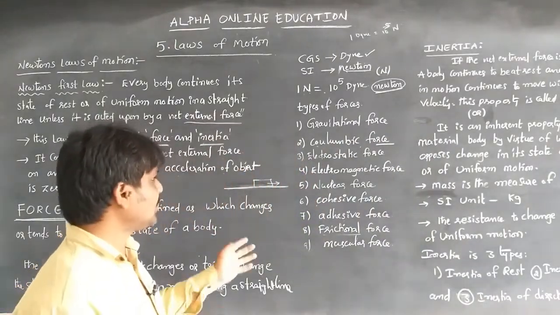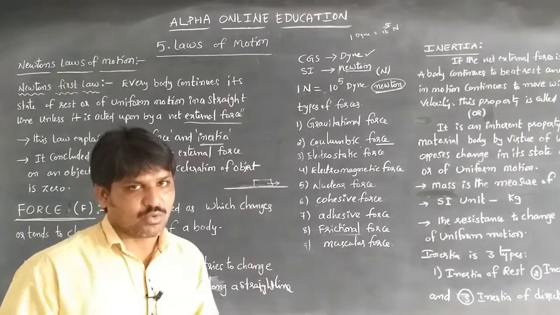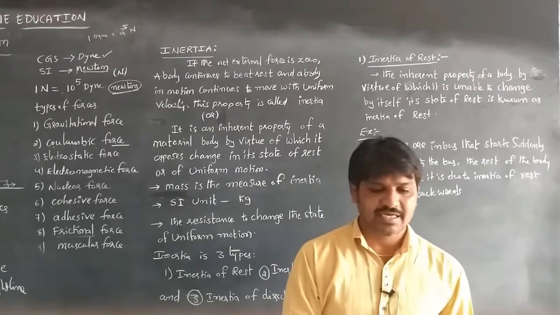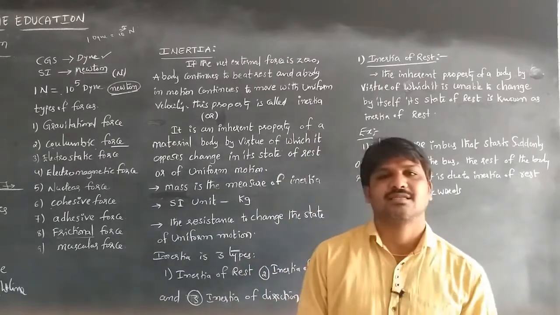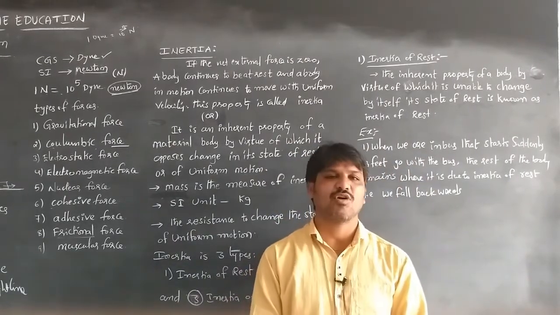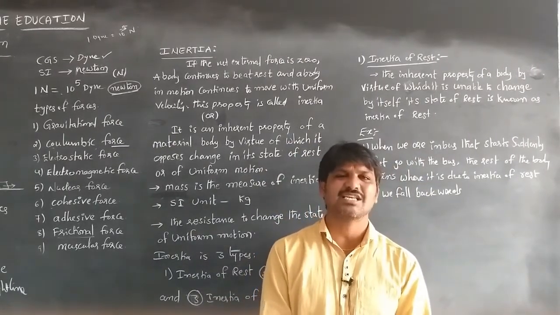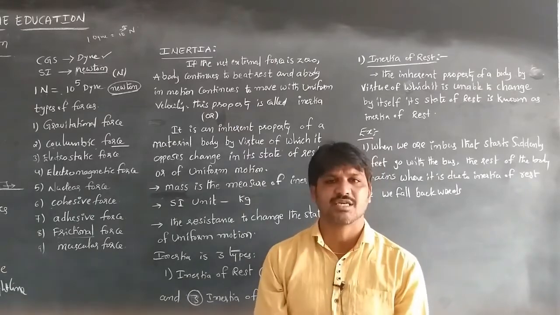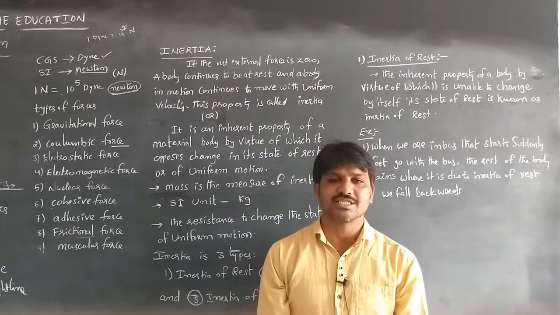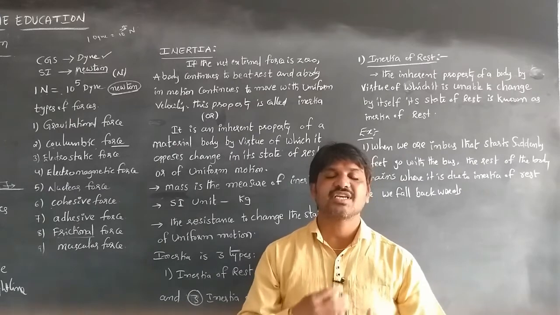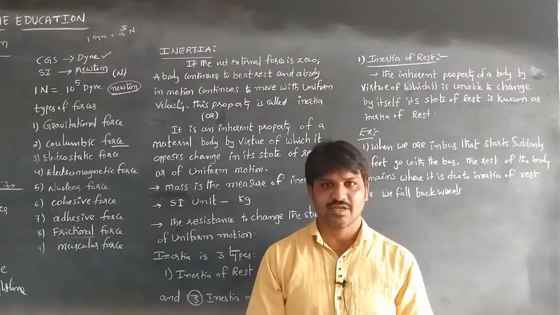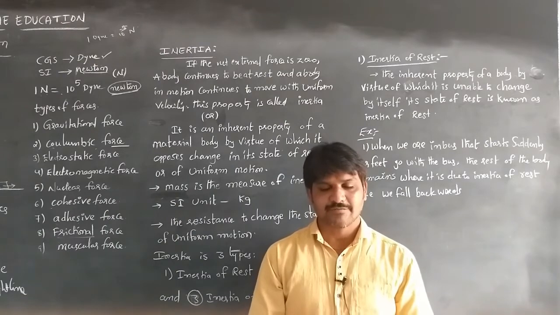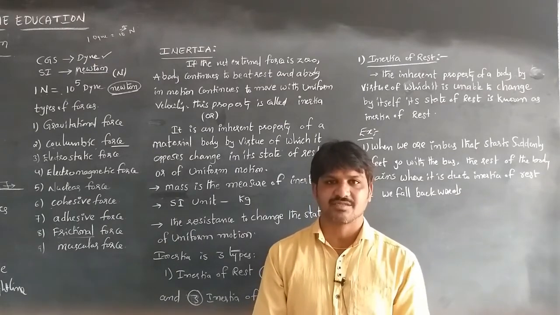Next we are going to learn about inertia. What is meant by inertia? Generally we can say it is laziness, the inability of a body to change its state of rest or of uniform motion. Whatever state it is in, the body continues in the same state.